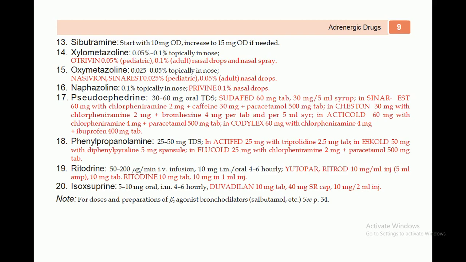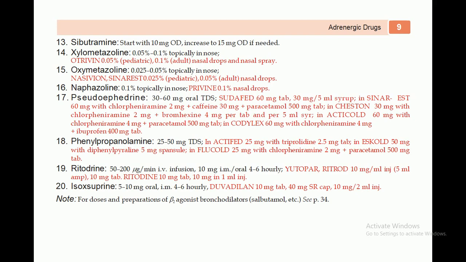Another one is pseudoephedrine. Pseudoephedrine is available at 30 to 60 milligram oral TDS, 3 times a day, and the same dose is called Sudafed. This is the brand which is available in the market. A dose of 60 milligram tablet, 30 milligram per 5 ml syrup, and Sinarest 60 milligram with chlorpheniramine maleate 2 milligram plus caffeine 30 milligram and paracetamol 500 milligram tablet, and Agestone 30 milligram with chlorpheniramine maleate and many more agents.